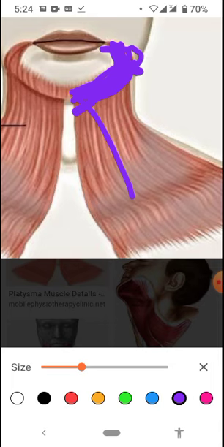Its function is to depress the angle of the mandible. When it contracts, it pulls this angle downward. So its action is depression.